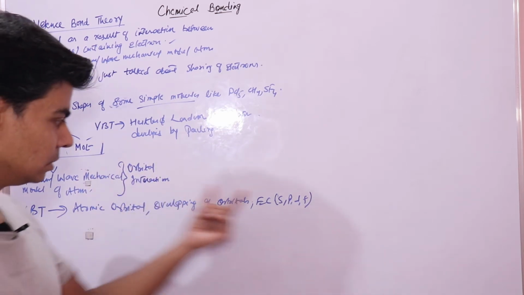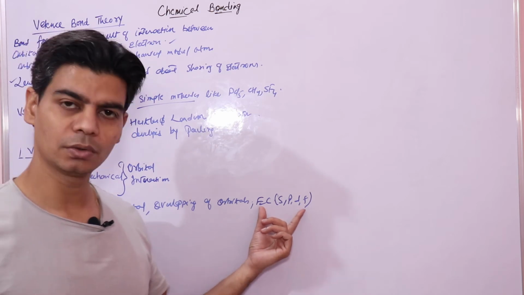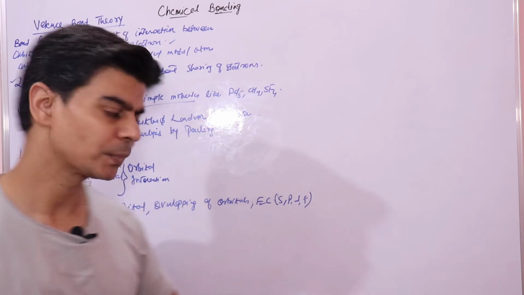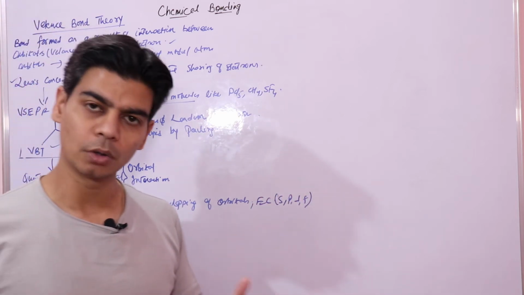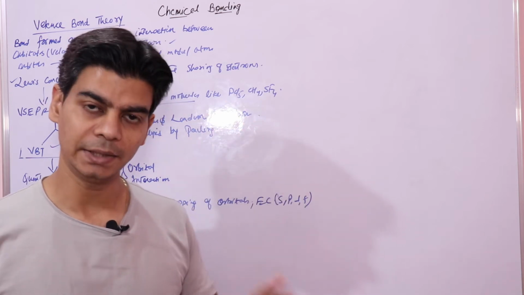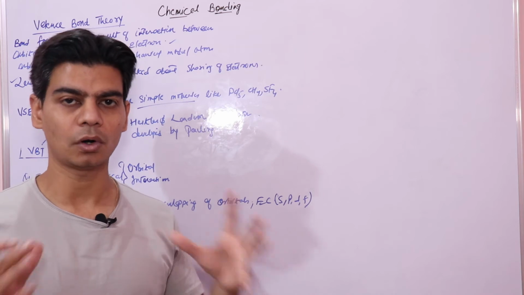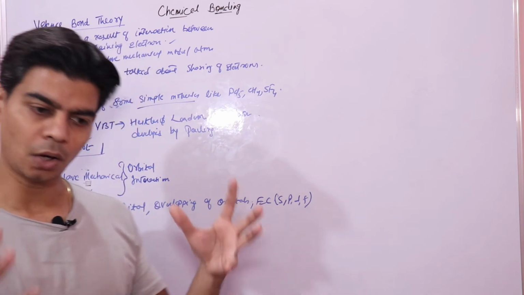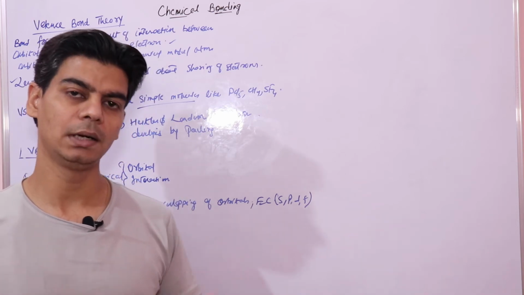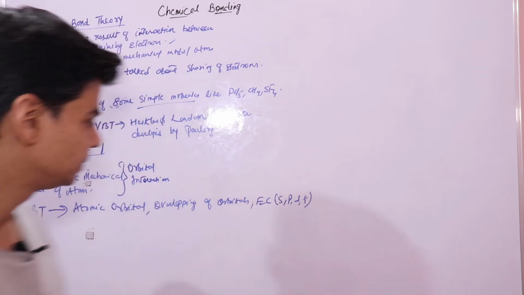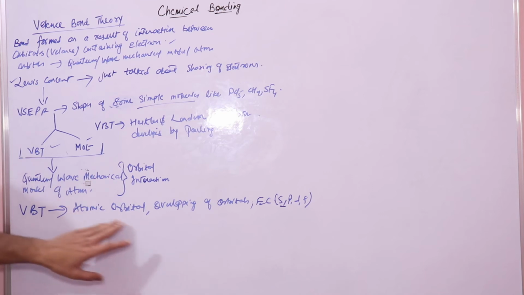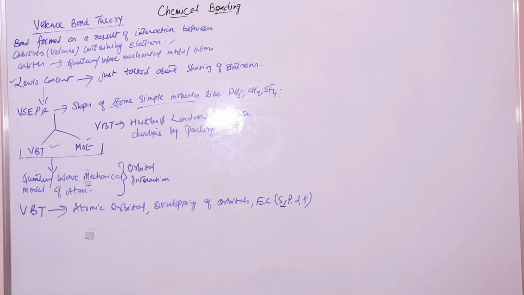When we talk about electronic configuration, we are writing how electrons are distributed in various shells and orbitals. When covalent bond formation is taking place, exchange of electrons in the valence shell takes place, and these electrons are present in orbitals. So you should know how electrons are distributed in orbitals before you learn the interaction of those orbitals. So you should be good with electronic configuration, overlapping of orbitals and atomic orbitals.